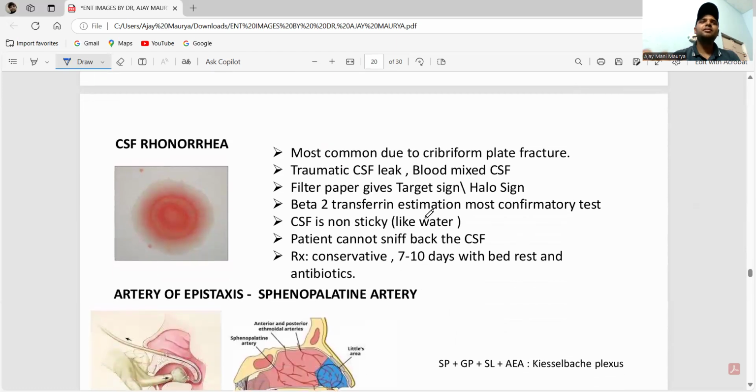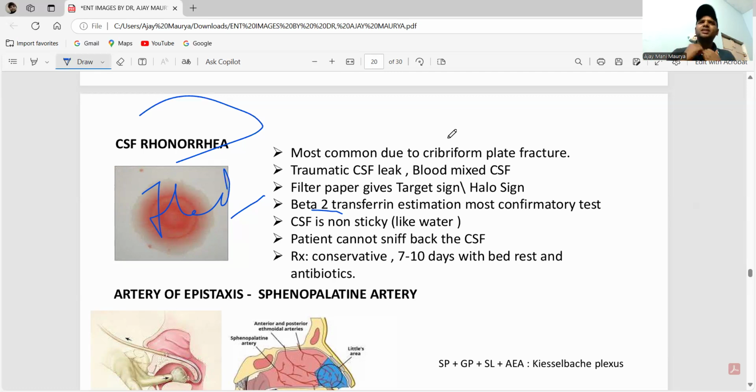Next is CSF rhinorrhea. This is called the halo sign. The most common cause is a cribriform plate fracture, a traumatic CSF leak. Blood-mixed CSF on filter paper gives the target sign, or halo sign. Beta-2 transferrin estimation is the most confirmatory test.